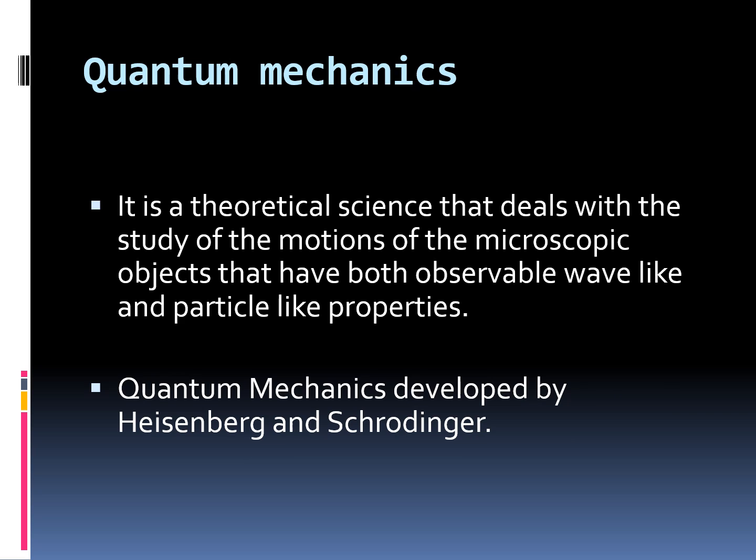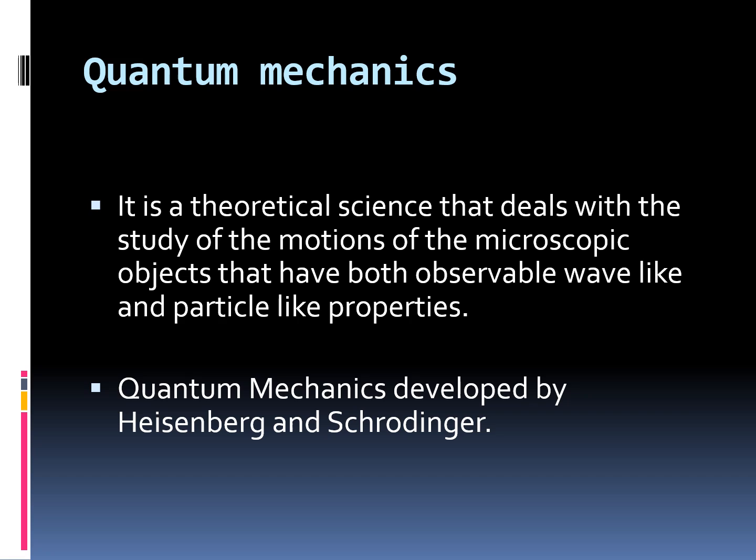Now what is quantum mechanics? It is a theoretical science that deals with the study of the motion of microscopic objects that have both wave-like and particle-like properties. Actually, Schrodinger modified de Broglie's equation. De Broglie explained that matter, like radiation, should also exhibit dual behavior, both particle and wave-like properties, and he gave lambda is equal to h over p, where lambda is the wavelength, h is Planck's constant, and p is momentum.